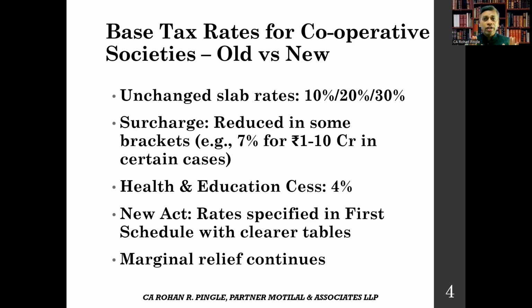Surcharge rates have also been rationalized in some income brackets, for example 7% in the rupees 1 crore to 10 crore range in certain cases, and health and education cess remains at 4%. The new Act has presented these rates more clearly in the first schedule using tables, which reduces the scope for disputes. Marginal relief provisions also continue, no change.